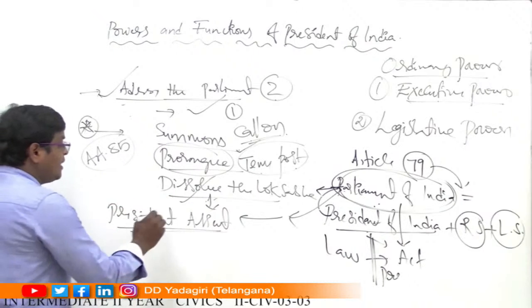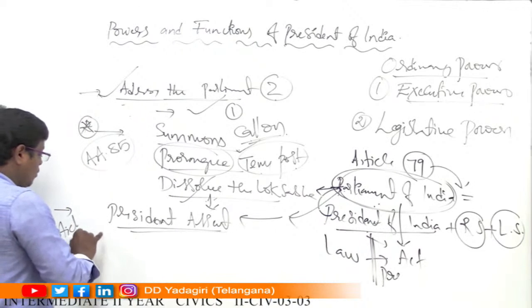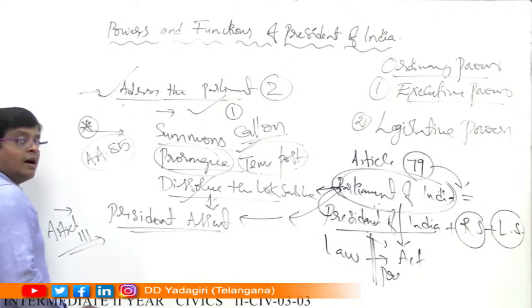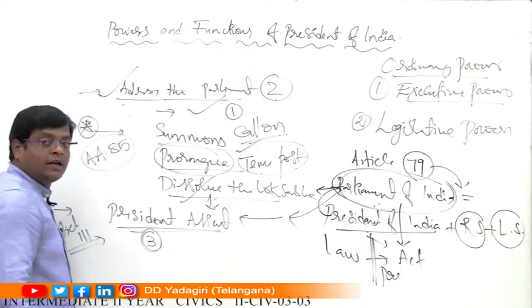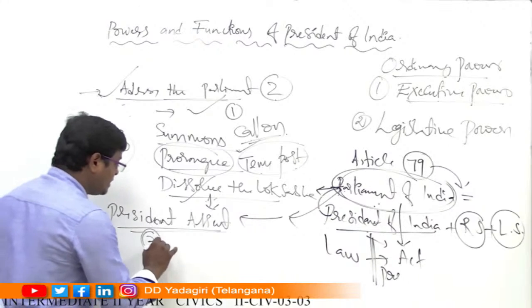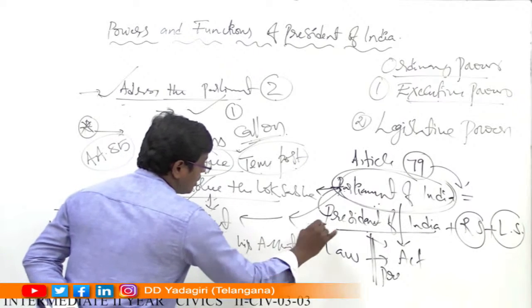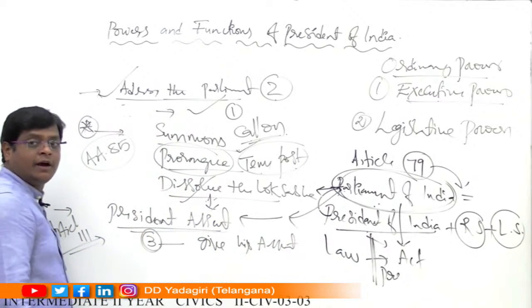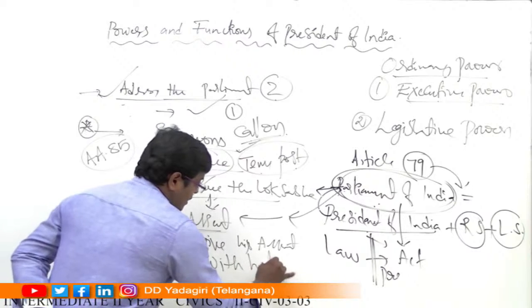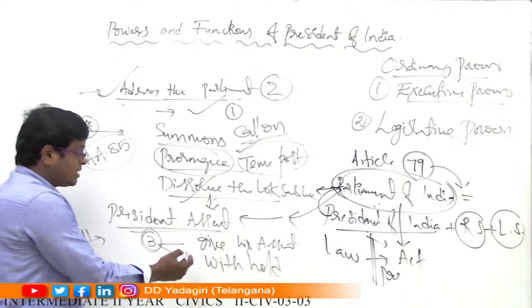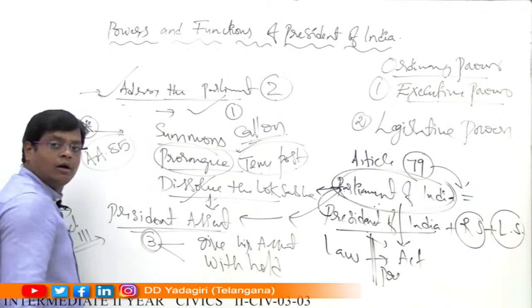At the time, he enjoys some powers, according to Article 111. Article 113 describes the President's assent on the bills. At the time, the President has three different powers, choices. One is he may give his assent on the bills which are sent by the Parliament of India, and he may withhold. He may withhold the bills. He may give his assent on the bill. He may keep it with him. That means withhold on the bills.